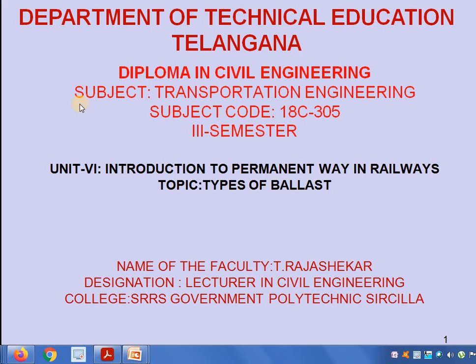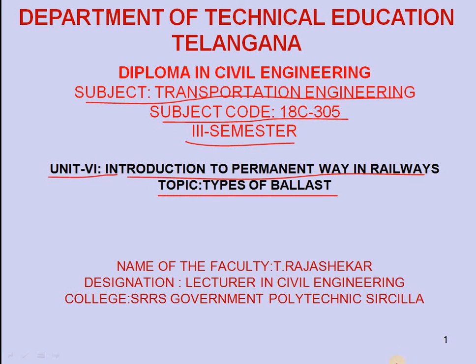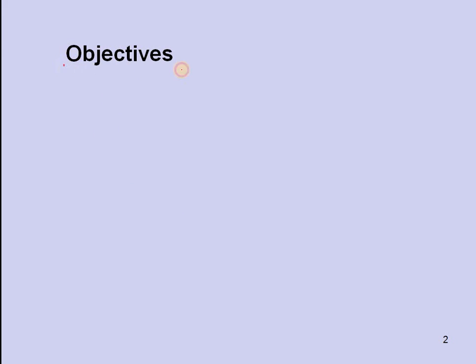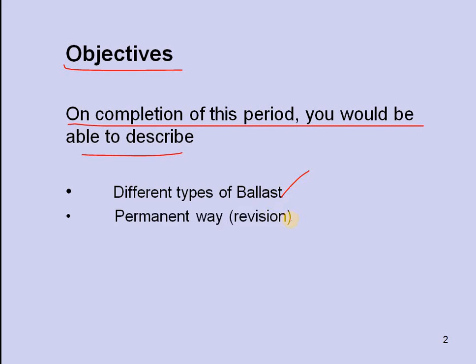Hi students, today we are going to discuss the subject of transportation engineering, subject code 18C305, third semester. Unit 6, Introduction to Permanent Way in Railways, and today's topic is types of ballast. Objectives: on completion of this period you will be able to describe different types of ballast in the permanent way.